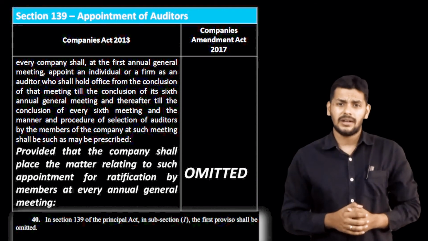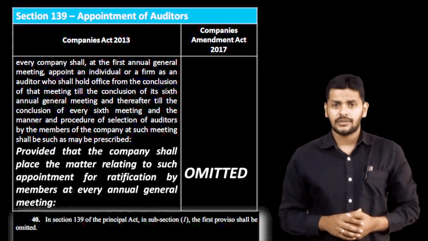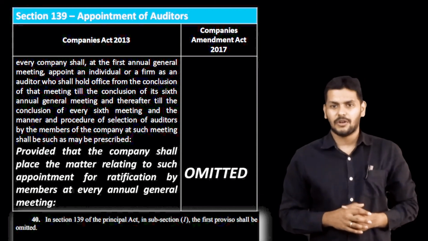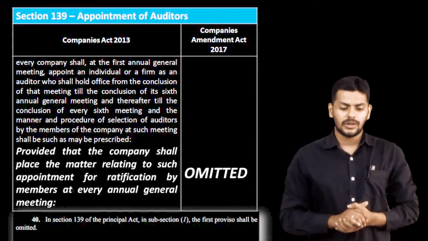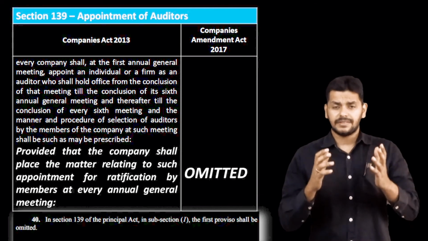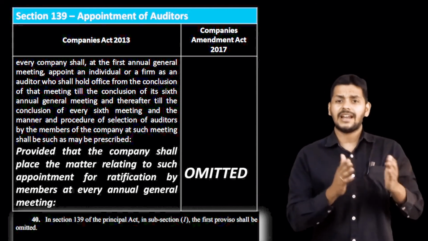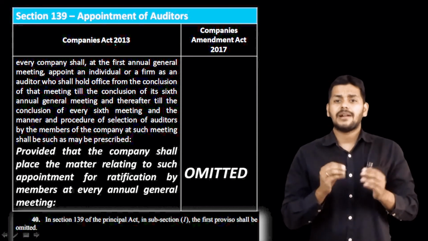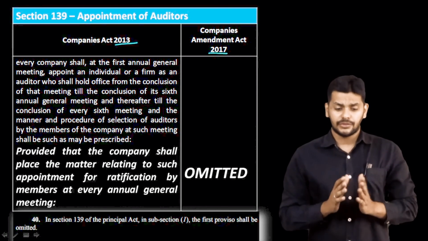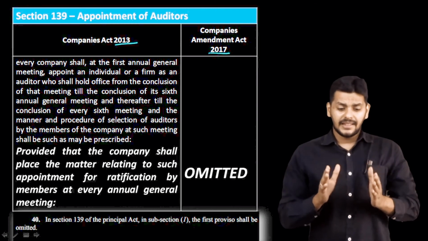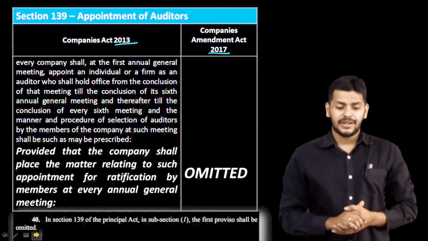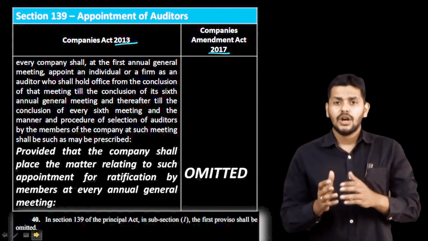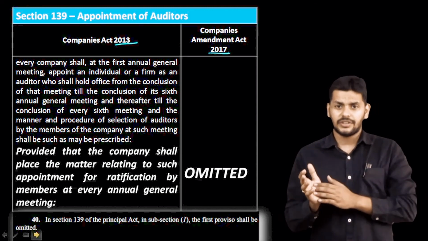139(1) deals with appointment of auditors and subsequent auditors in companies other than a government company. The first change is here, where you're looking at the text in the 2013 Act and the 2017 Act in the comparative table right next to me. What has been omitted is this piece that you see right now: every company shall at the first annual general meeting appoint the auditors who will hold office up till the conclusion of the 6th AGM.